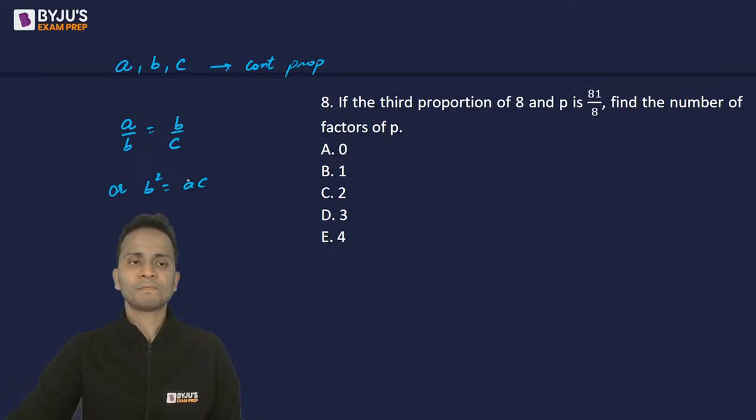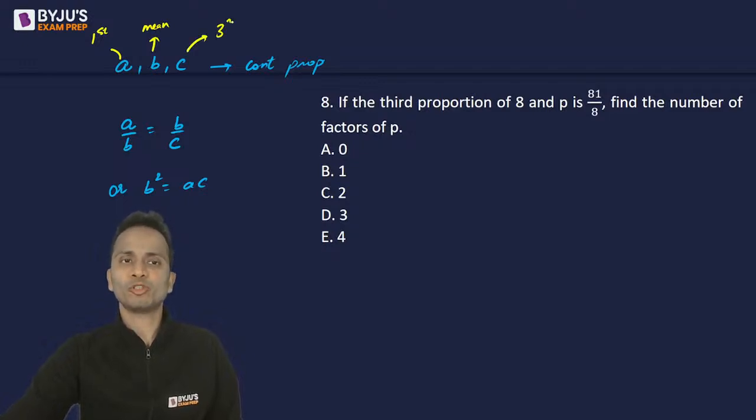In this case, A is called first proportion, B is called mean proportion, and C is called third proportion.